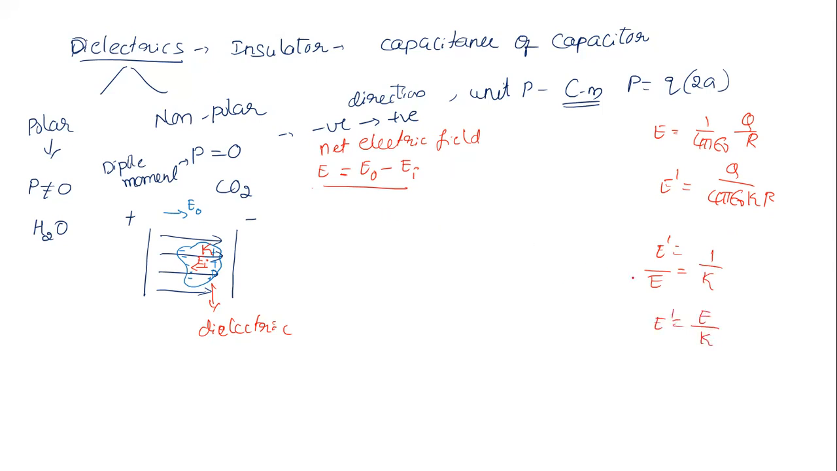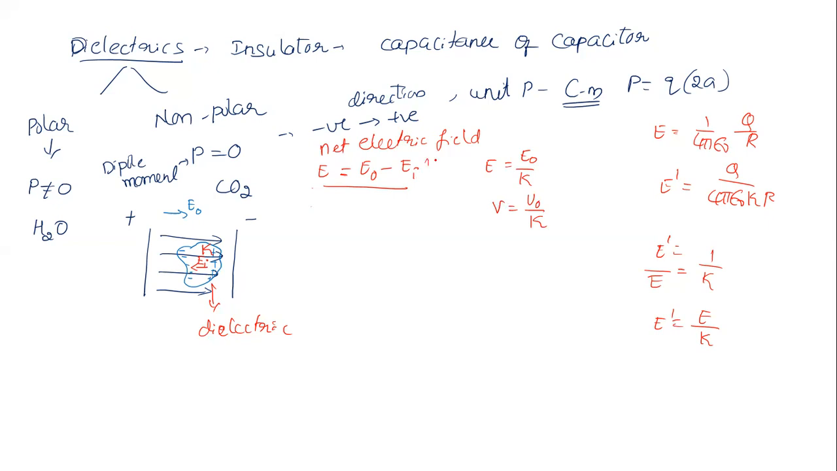Now I'm going to use this concept. The new electric field, what we have taken as E, becomes E naught by K because of the dielectric. And since the electric field is reducing, what will happen to the potential? The potential also becomes the initial potential divided by K. Both are going to reduce.